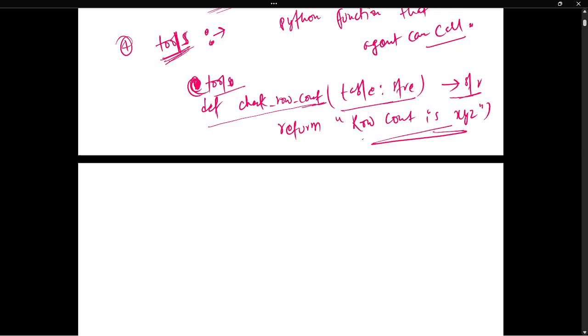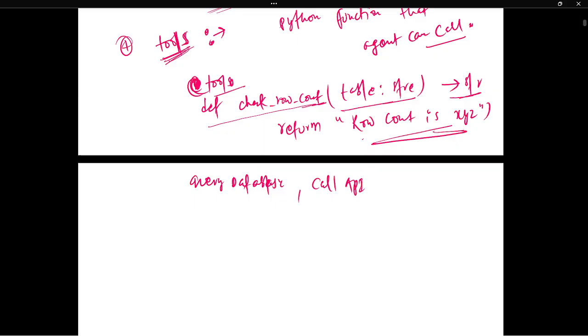You can define tools for anything. If you want to query a database, we can define a tool. To call an API, you can define a tool. For running any Python related things, or checking logs, you can define a tool.